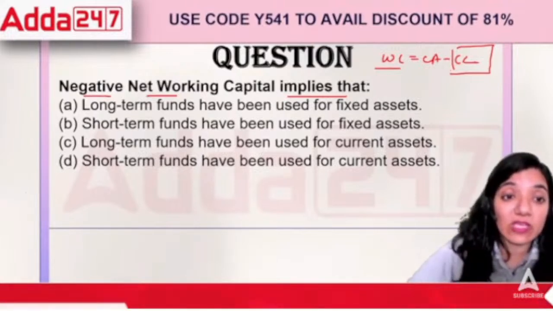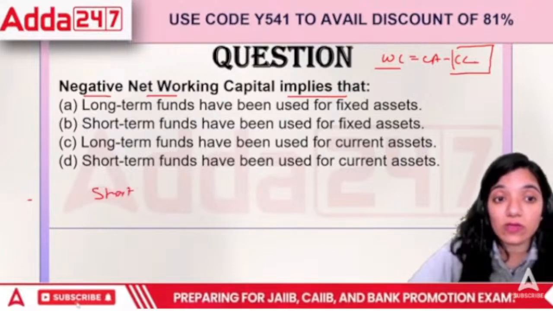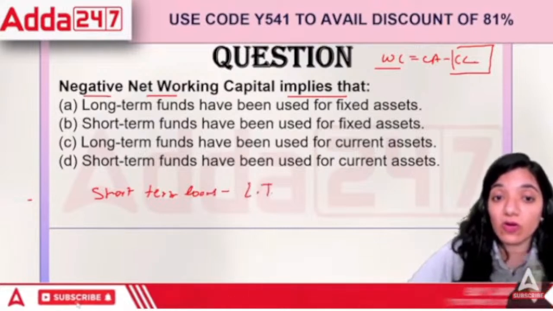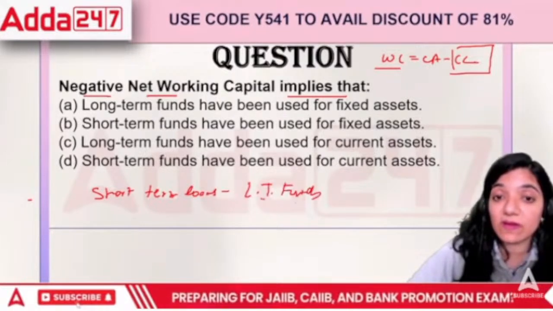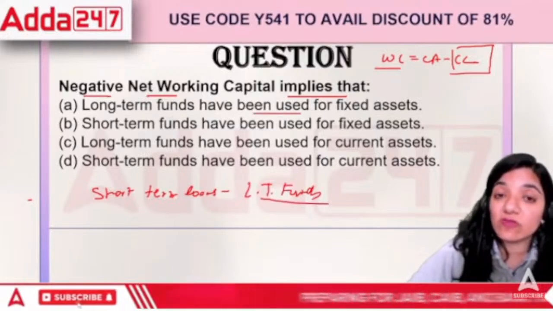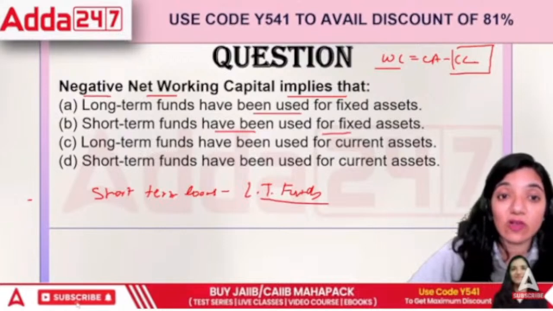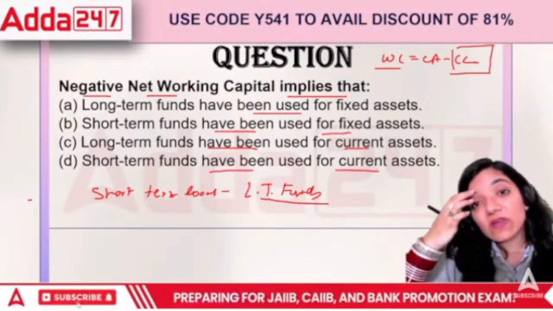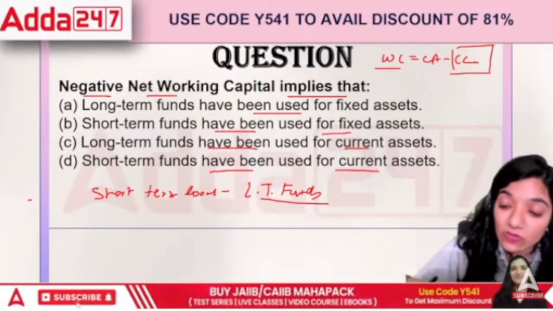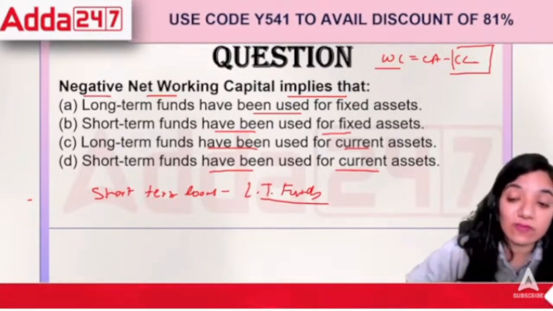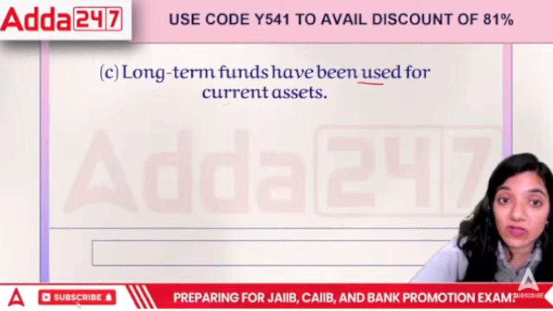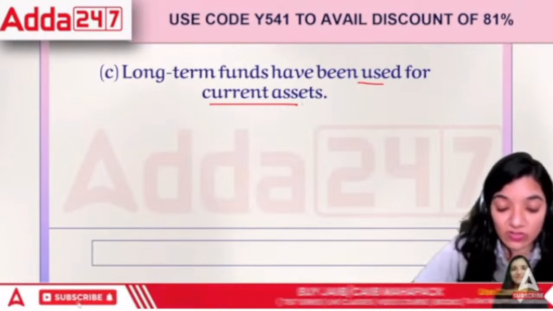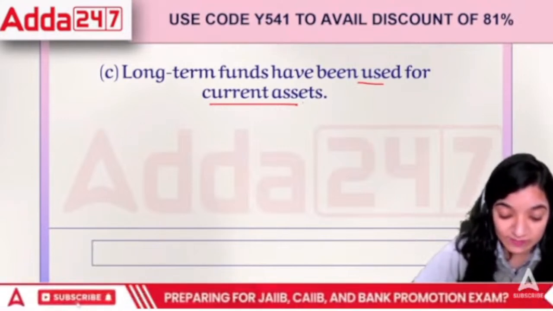If you have to pay your short-term loans by giving away your long-term funds, isn't it alarming? The options are: long-term funds used for fixed assets, short-term funds used for fixed assets, long-term funds used for current assets, or short-term funds used for current assets. The negative net working capital would mean that we are not doing things properly. Long-term funds have been used for the current assets in this case, which is not a good sign. This shows that the organization is not being vigilant.